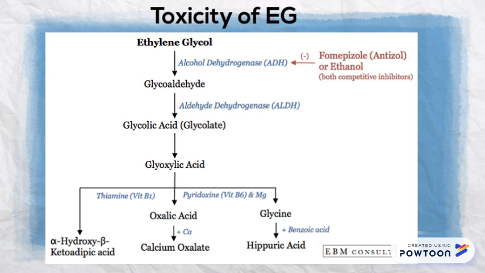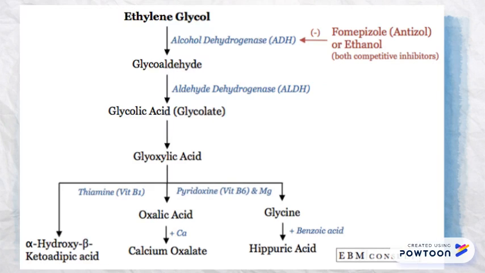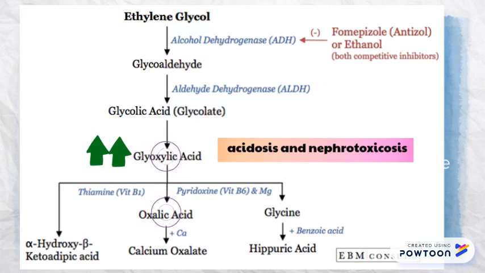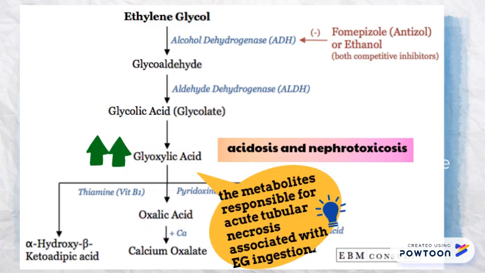Oxalate then combines with calcium to form calcium oxalate crystals within the lumina of tubules as water is reabsorbed from the glomerular filtrate and the pH decreases. The accumulation of glyoxylic acid and oxalic acid, which are toxic metabolites, causes potentially fatal acidosis, and those metabolites are responsible for acute tubular necrosis.